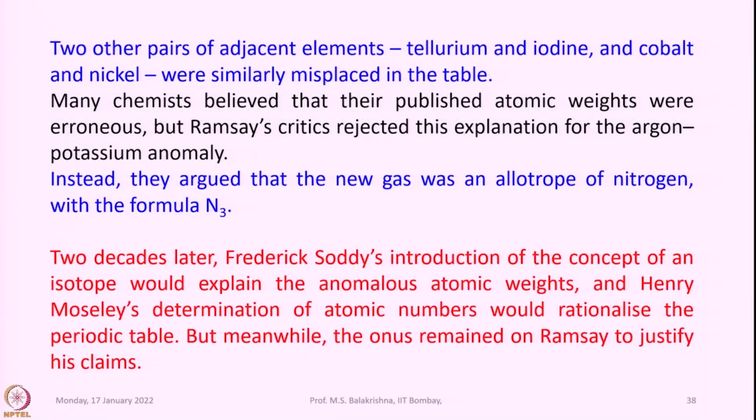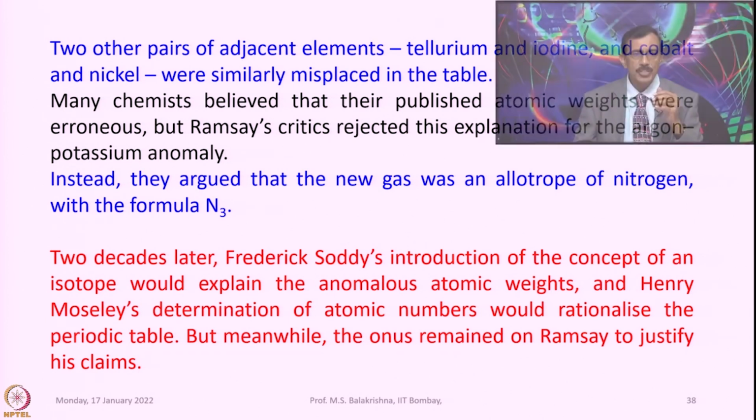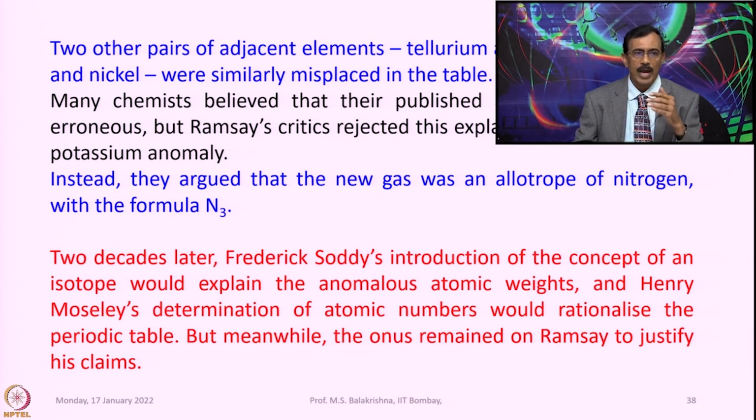Two other pairs of adjacent elements, tellurium and iodine and cobalt and nickel, were similarly misplaced in the table. So, many chemists believed that their published atomic weights were erroneous, but Ramsay's critics rejected this explanation for the argon-potassium anomaly. Instead, they argued that the new gas was an allotrope of nitrogen with the formula N3. Two decades later, Frederick Soddy's introduction of the concept of an isotope would explain the anomalous atomic weights, and Henry Moseley's determination of atomic numbers would rationalize the periodic table, but meanwhile the onus remained on Ramsay to justify his claims.